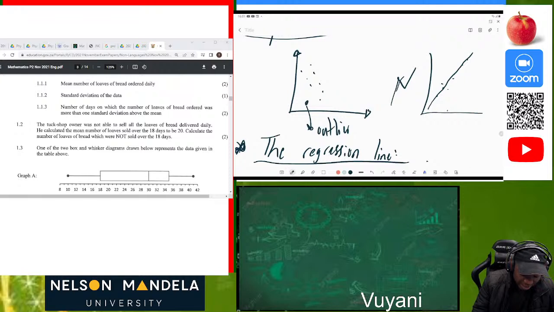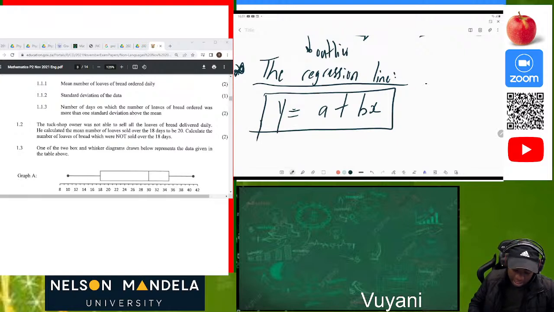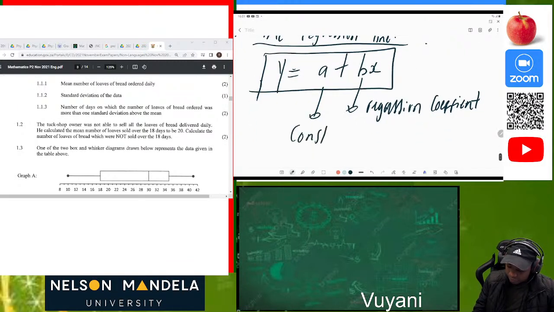And how do we find the regression line? The regression line is given by a formula: y is equal to a plus bx. So this is our formula to calculate the regression line. What is b? b here is called the regression coefficient. Then what is a? a is the constant value, the y-intercept.